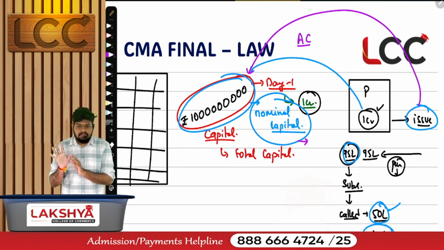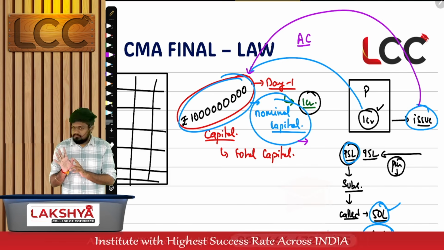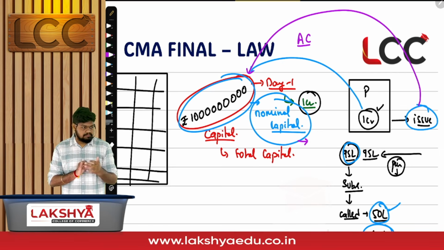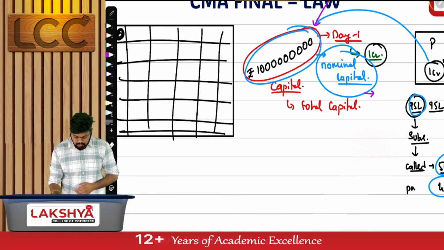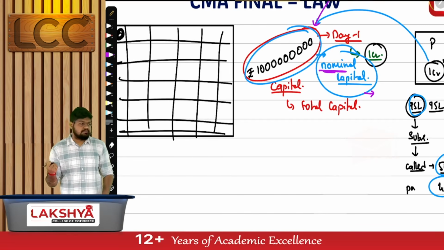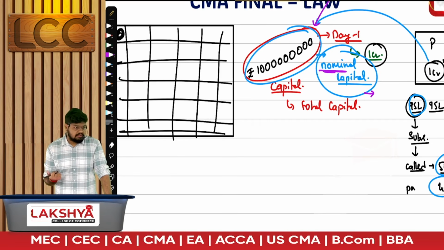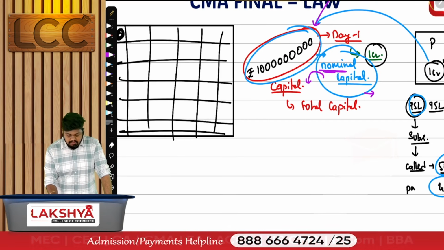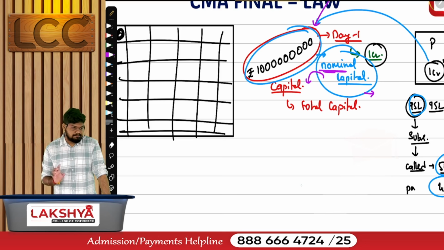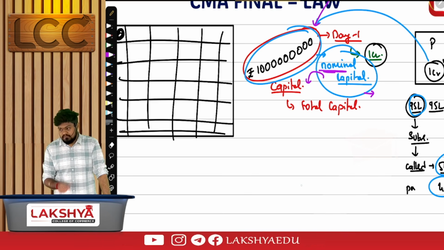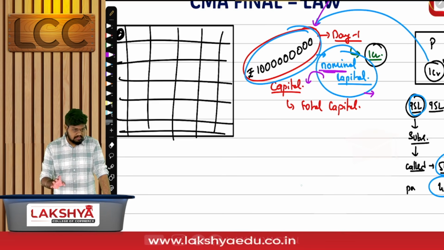First point, authorized or nominal capital, then issued. Nominal capital is only mentioned on paper, not used practically. Which paper? The capital clause in the MOA. It is only mentioned there for namesake. I'm not going to use it, but I'm authorized to use it in the future if required.